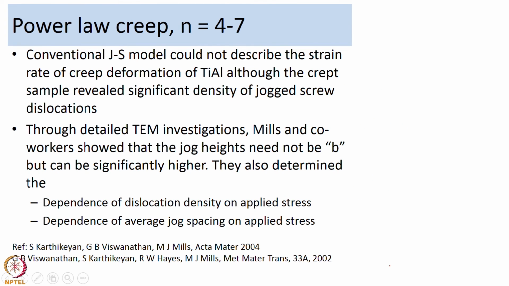they used the TEM. Through detailed TEM investigations, Mills and co-workers showed that the jog heights need not be b, but can be significantly higher. They also determined, using TEM, the dependence of dislocation density on applied stress and the dependence of average jog spacing on the applied stress. In addition to the jog height being several times the Burgers vector, they also decided to determine the dependence of dislocation density on the applied stress, because Barrett and Nix said rho can be proportional to sigma cube, whereas traditionally people have been using sigma square.